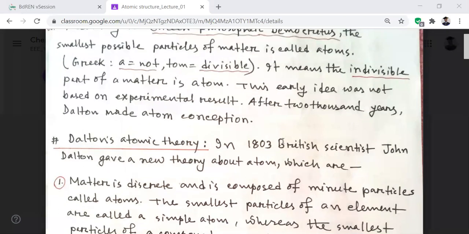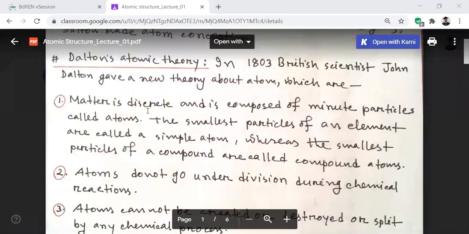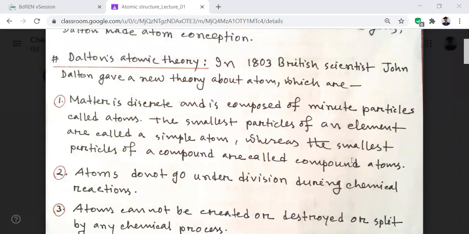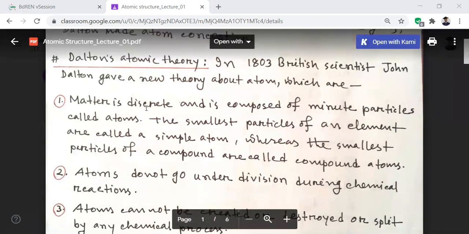In 1803, British scientist John Dalton gave a new theory about atoms, which is as follows. Number one, matter is discrete and is composed of minute particles called atoms. That means matter is composed of very small particles, which are called atoms. The smallest particles of an element are called simple atoms, whereas the smallest particles of a compound are called compound atoms. So in the very early age, there were two conceptions, simple atom and compound atom. After that, it was converted to atom and molecule.